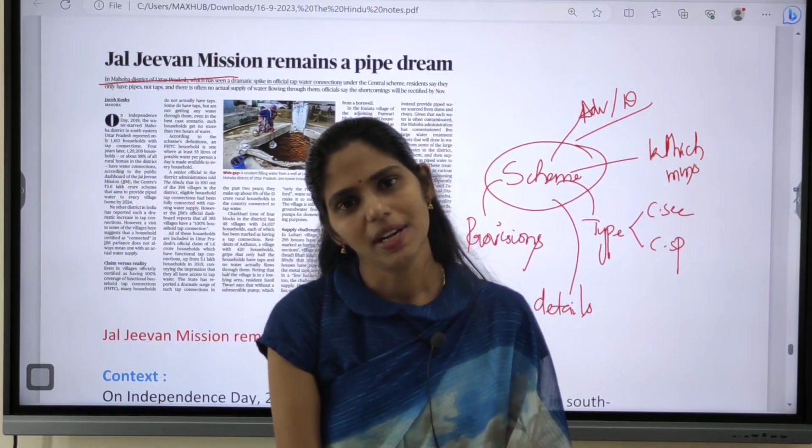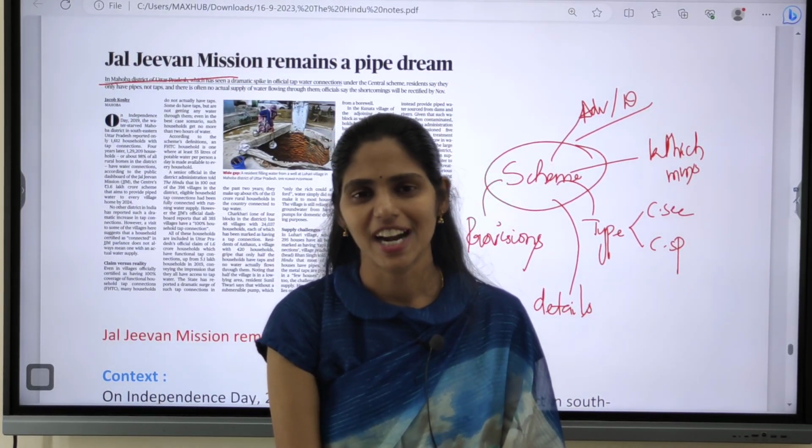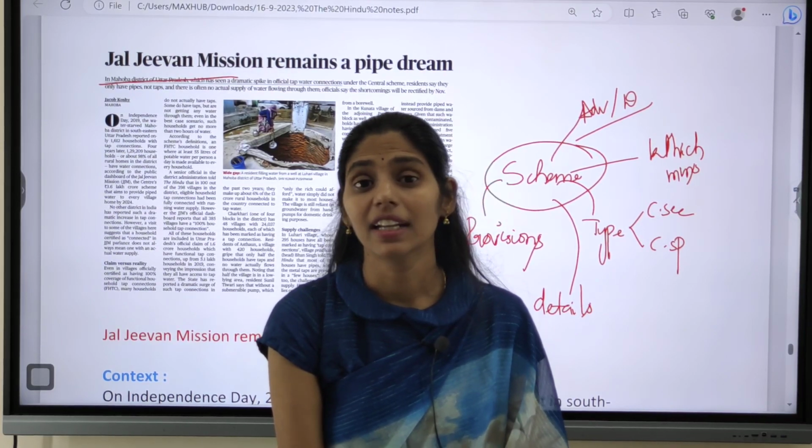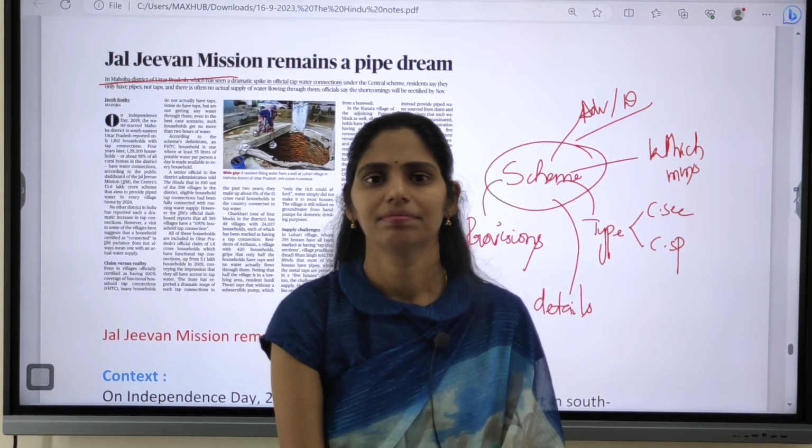In the 2023 prelims there was a question regarding schemes.